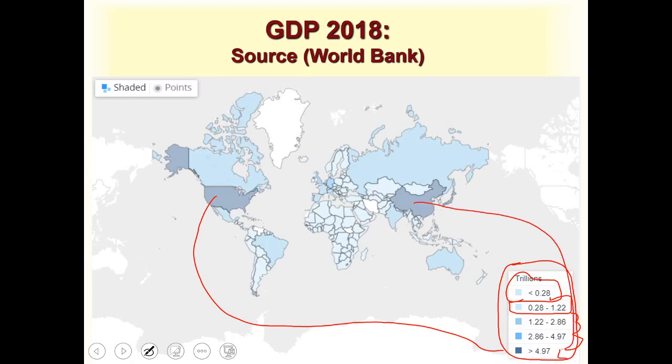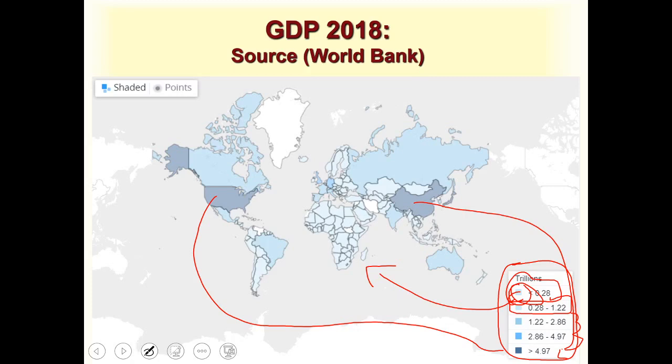And when we see the developing world, we see most of the countries in Africa fall in these two categories, where we have less than 0.28 or from 0.28 to 1.22 trillion dollars. So African countries mostly fall in this category. This simply means that most of the countries with less than 0.28 trillion dollars are in Africa, some of them are in Asia, and some in South America, and very few in other parts of the world.